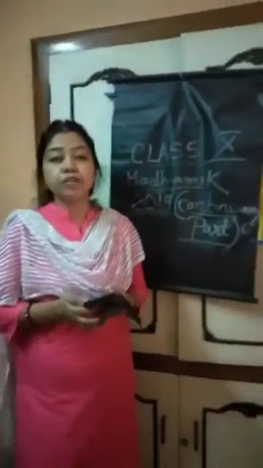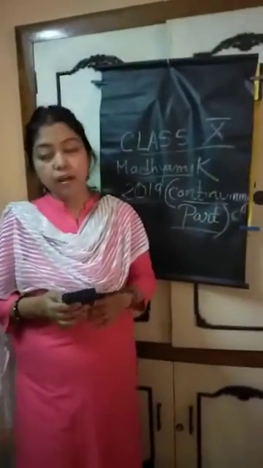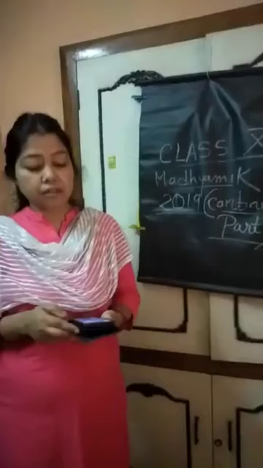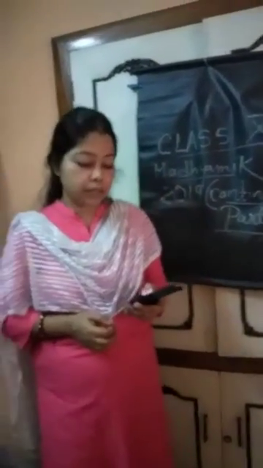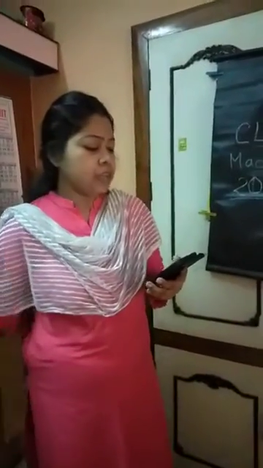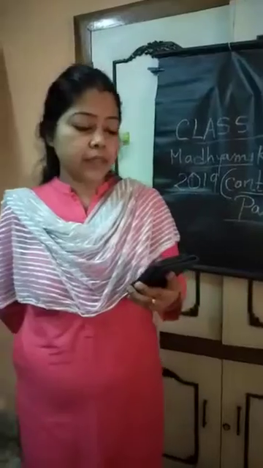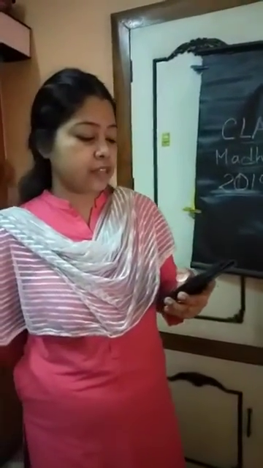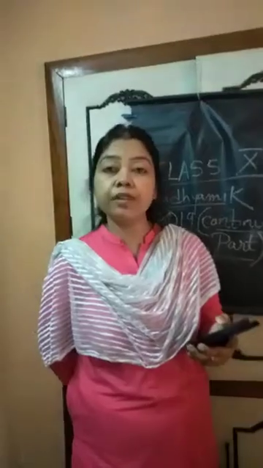First, you will get 4 questions from physical geography, of which you have to attempt 2, and 4 questions from regional geography, where also you have to attempt 2. That is 5 into 2, 10, plus 5 into 2, 10, that is 20 marks. So first is the 5 marks question: describe and sketch the major landform produced by erosional work of a river.